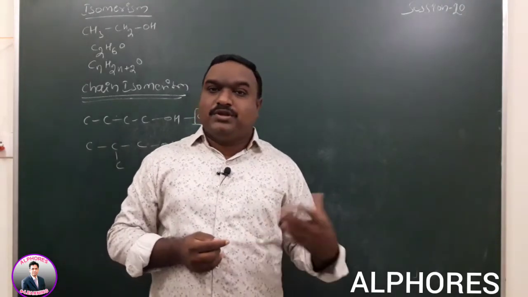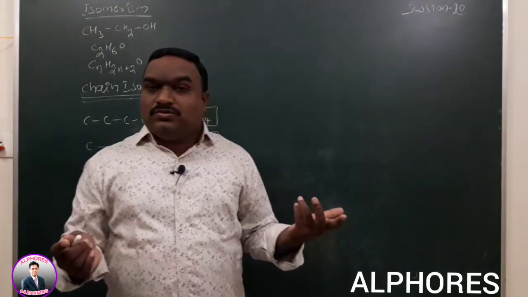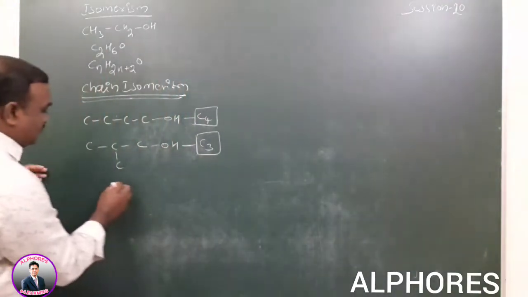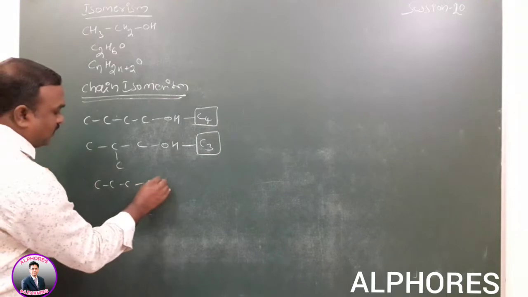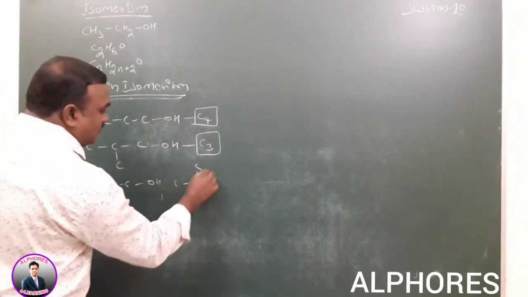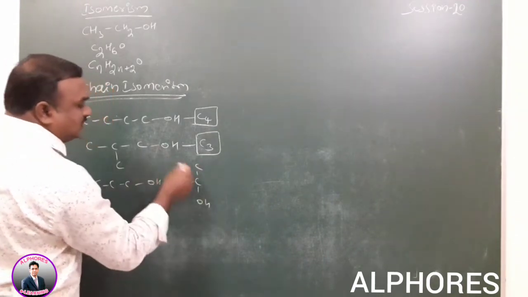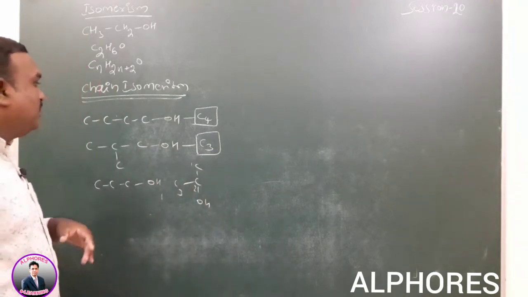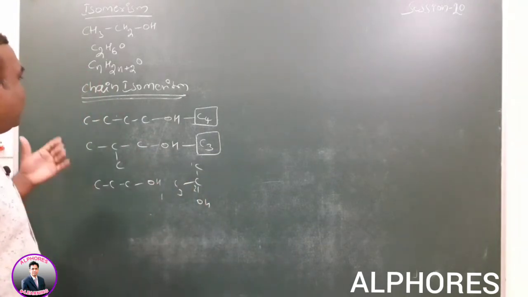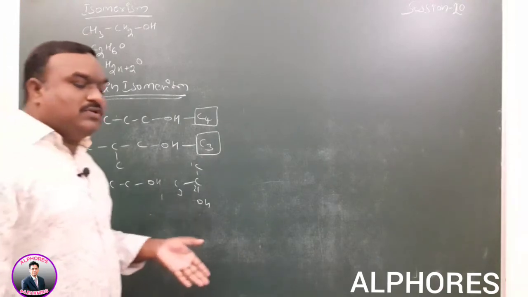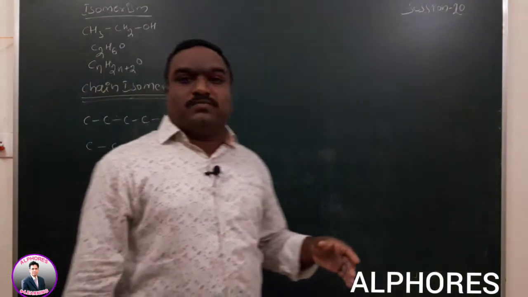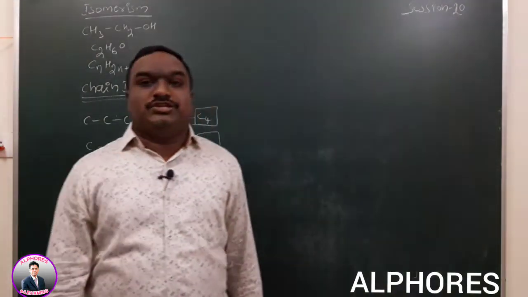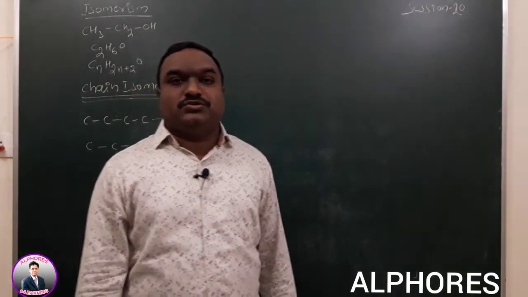If you take propyl alcohol, no changes, because we have to take the longest chain 1, 2, 3, again the same. That's why alcohols with 4 carbons onwards exhibit chain isomerism.